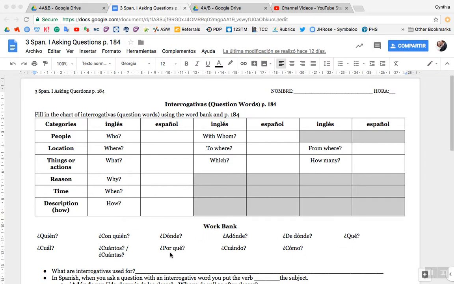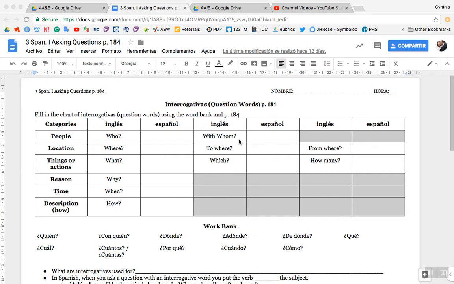Why, por qué, P-O-R, space, Q-U-E, accent on the E. Remember, the question por qué, why, is 2 words. However, if you make it 1 word, no accent, it becomes porque, because. So 2 words with an accent means why, 1 word, no accent, because. When is cuándo, C-U-A-N-D-O, accent on the A. How is cómo, C-O-M-O, accent on the O.